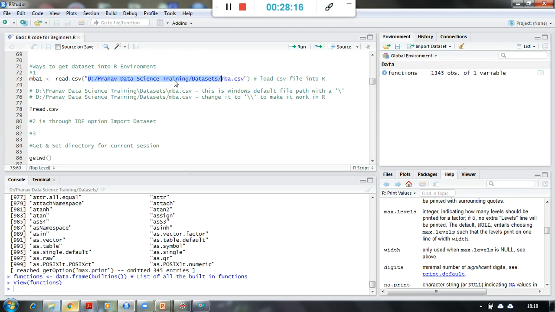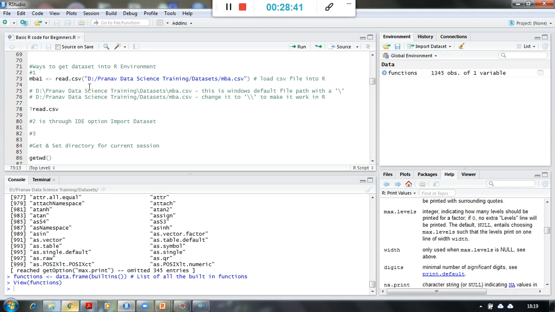If I want to bring it down from there, I can simply give the path and use different functions. Right now I am reading a CSV file from my own machine, so I am using a function called read.csv, right? There is also read.html, with which I can fetch data from HTML pages.